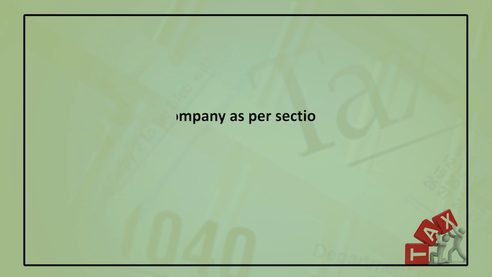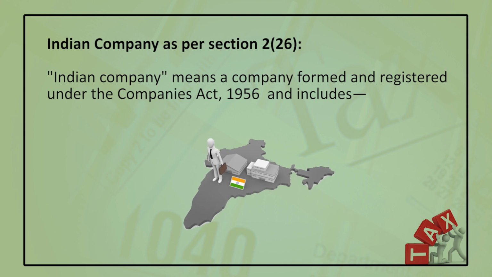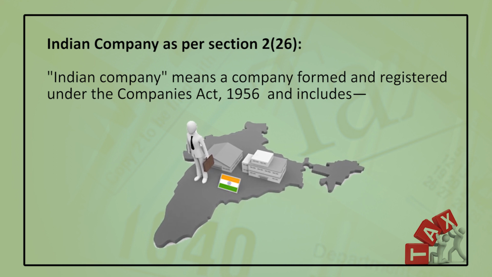What is an Indian company? As per section 2, subsection 26 of the Income Tax Act, Indian company means a company which is formed and registered under the Companies Act. It is very simple. The companies which are registered and formed under the Companies Act 1956 are Indian companies. But other companies may also be treated as Indian company if a company is formed and registered under any law relating to companies formerly in force in any part of India, excluding Jammu and Kashmir and Union Territories.